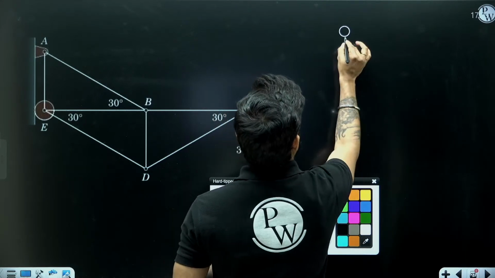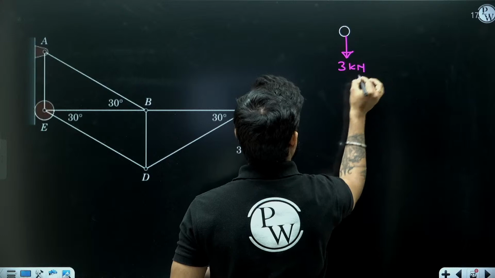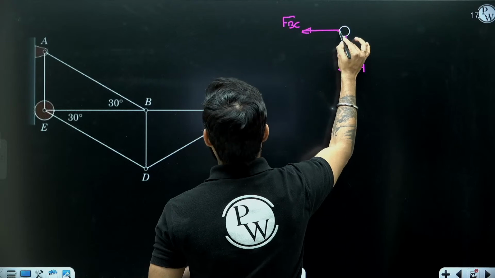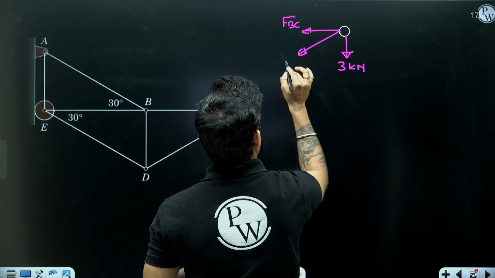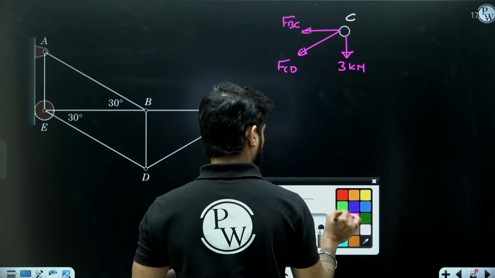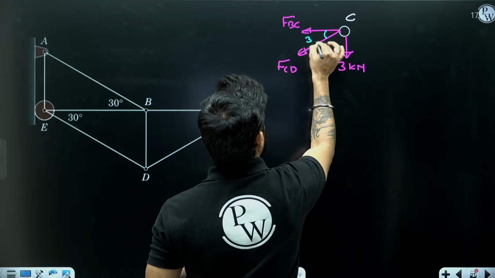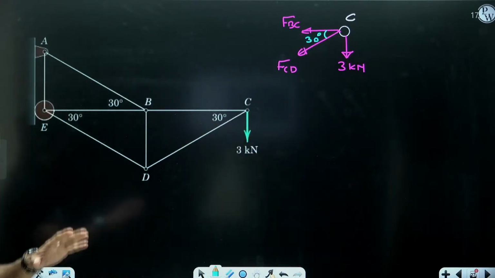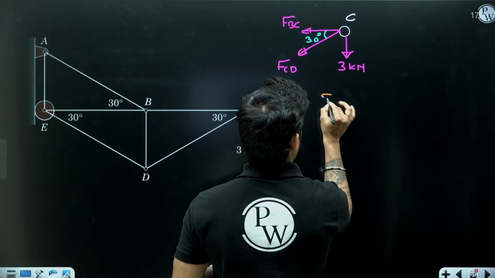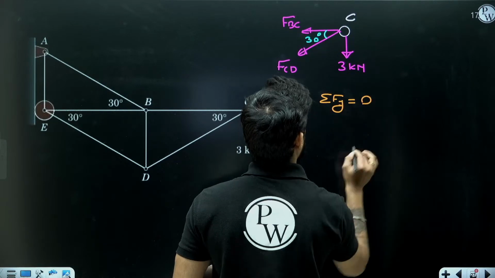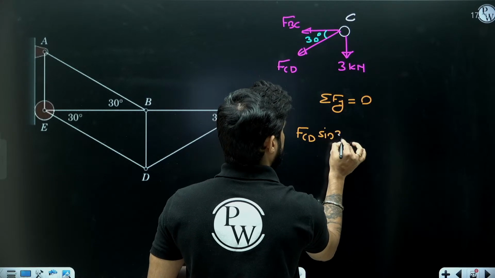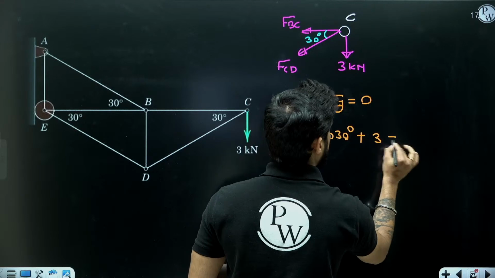So here we have 3 kilonewton force, we have FBC, and we have FCD. This is the joint C. This angle is 30 degree. So I am applying method of joints. Now summation of Fy equal to 0, net force in the y direction. So it is going to be FCD sine 30 plus 3 equal to 0.